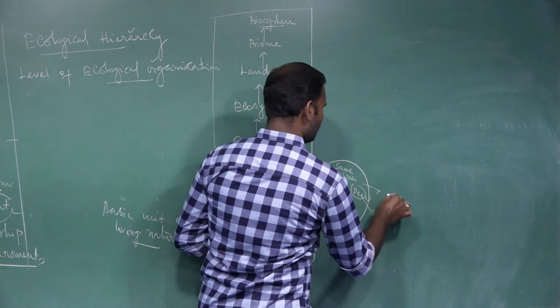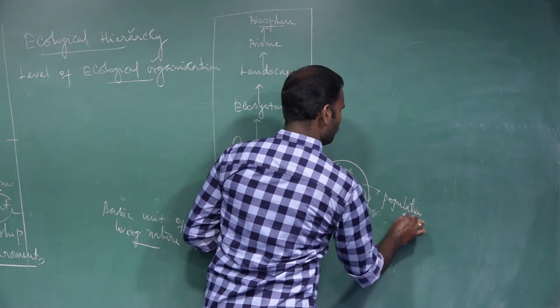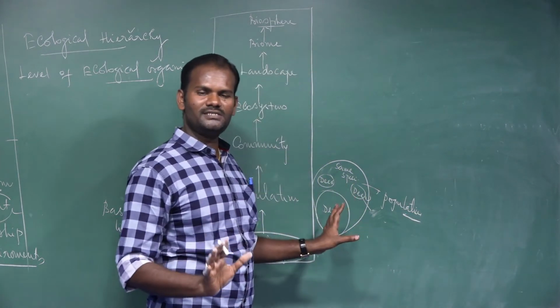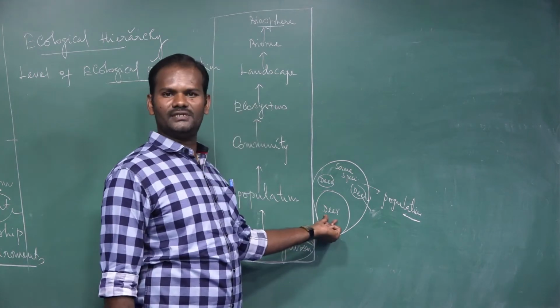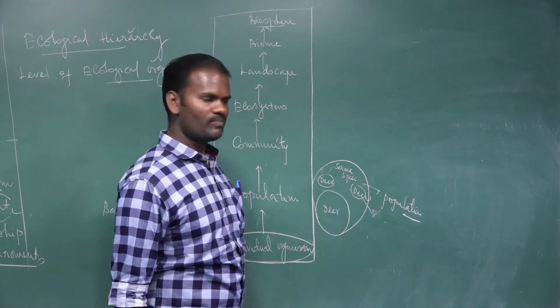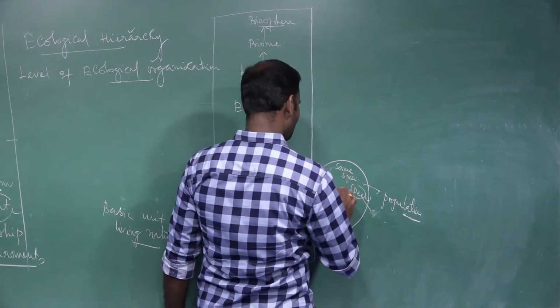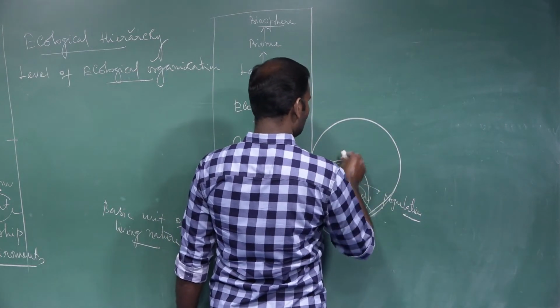Together they form a population. So a population is made up of individuals of the same species. These are called a population. Similarly, different populations together form a community.